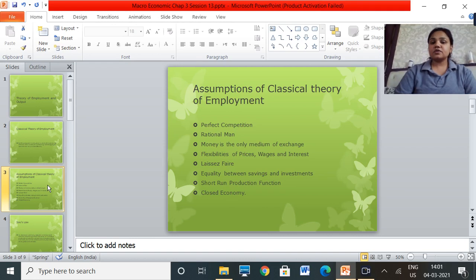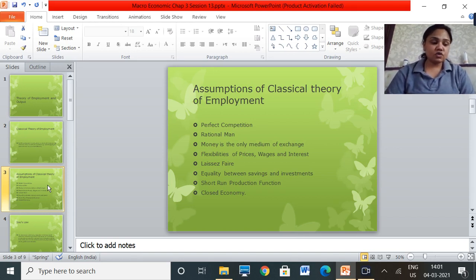Okay, next is about the flexibility of prices, wages and interest. So when we say this, that means classical economists assume that prices, wages and interests are flexible. They can rise or fall to any extent according to the requirement.